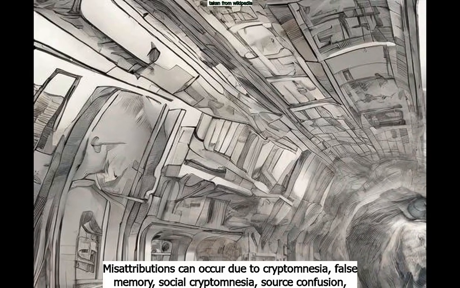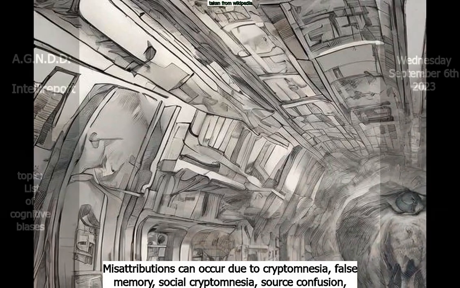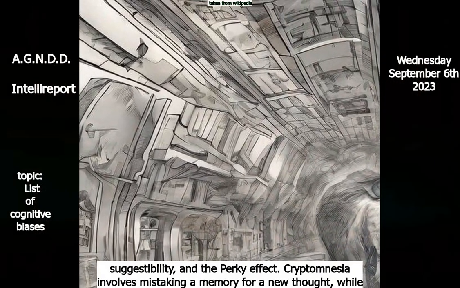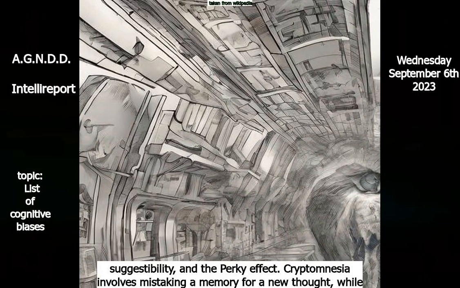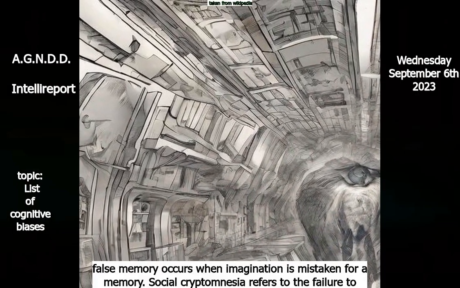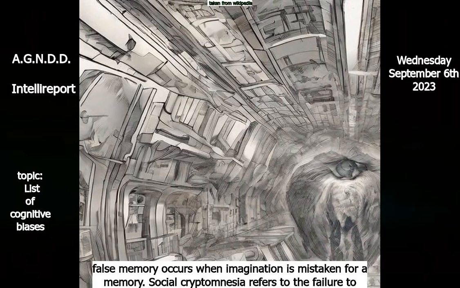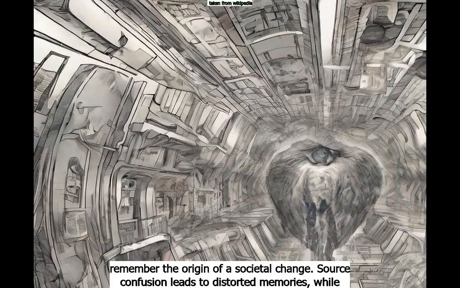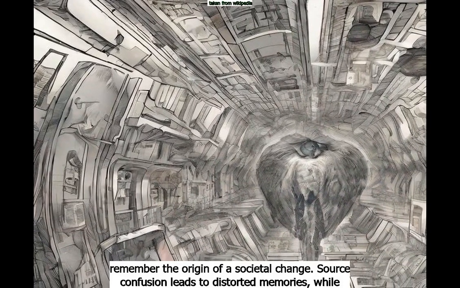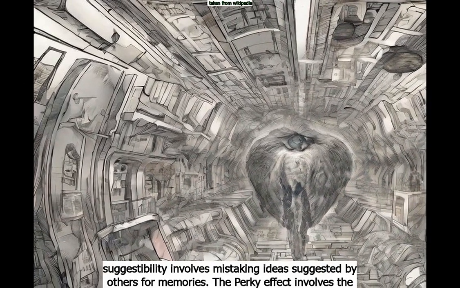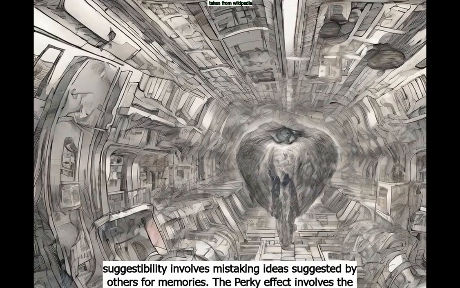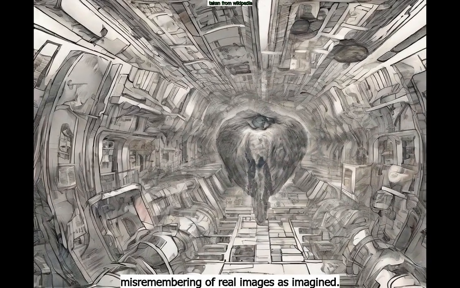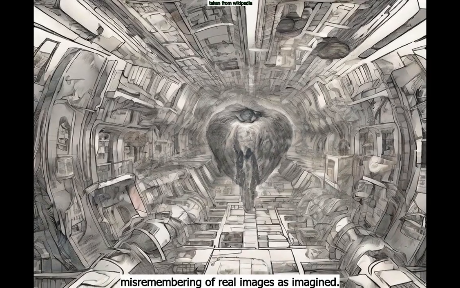Misattributions can occur due to cryptomnesia, false memory, social cryptomnesia, source confusion, suggestibility, and the Perky effect. Cryptomnesia involves mistaking a memory for a new thought, while false memory occurs when imagination is mistaken for a memory. Social cryptomnesia refers to the failure to remember the origin of a societal change. Source confusion leads to distorted memories, while suggestibility involves mistaking ideas suggested by others for memories. The Perky effect involves the misremembering of real images as imagined.